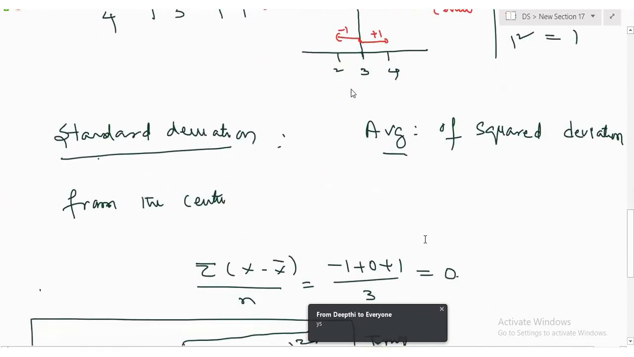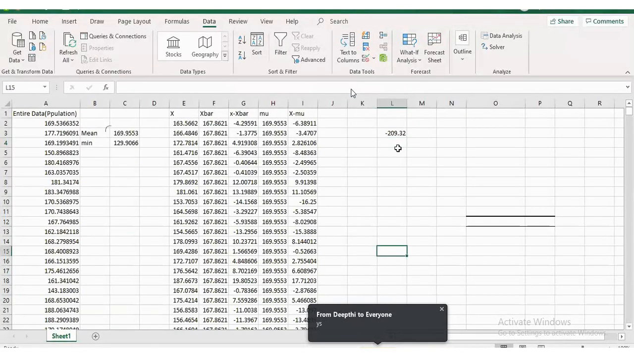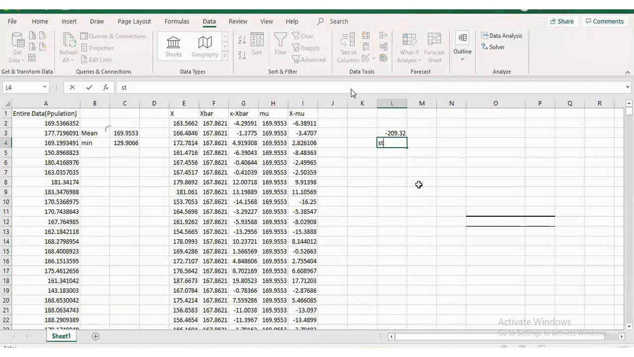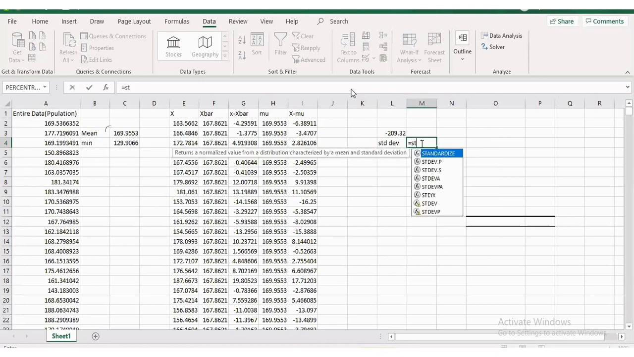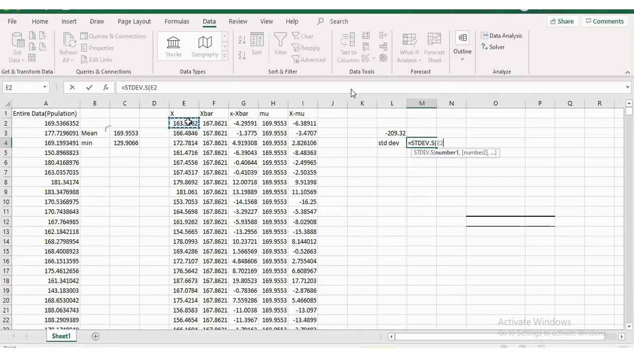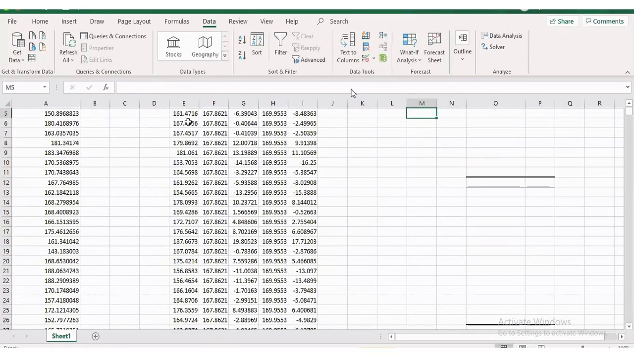Okay, so let us calculate the standard deviation for some data. There is a function STDEV. One is dot p, another is dot s. Dot p stands for population, dot s stands for sample. So let's say this is my sample. I'm going to make use of this, and it is going to do all the calculations.